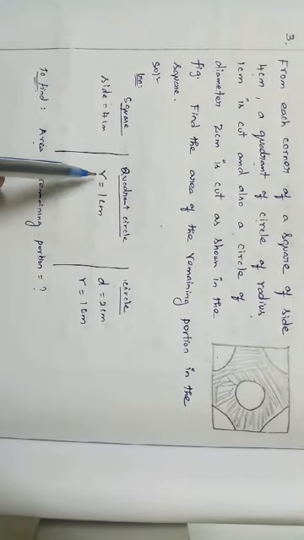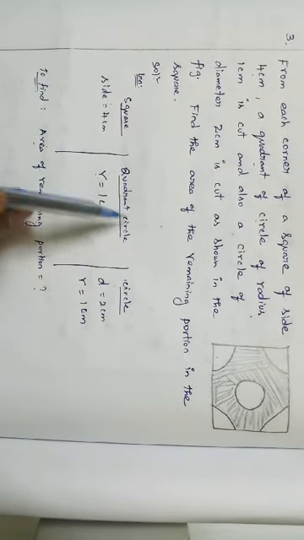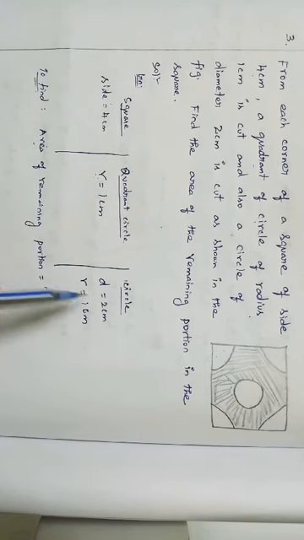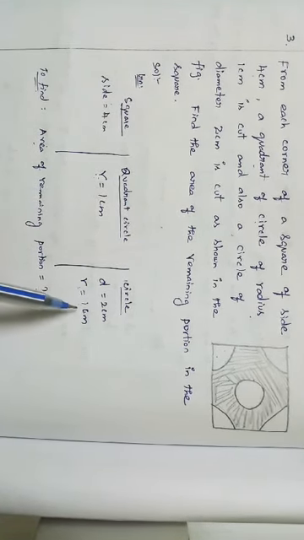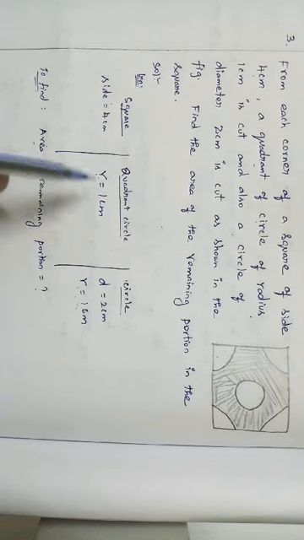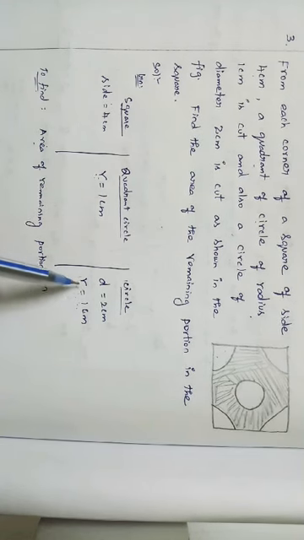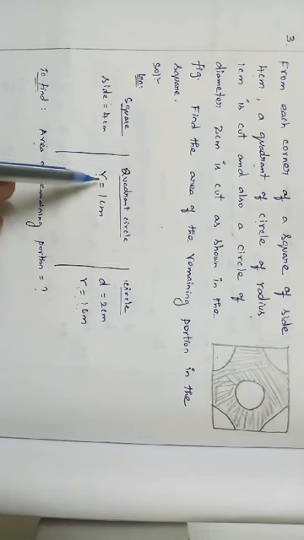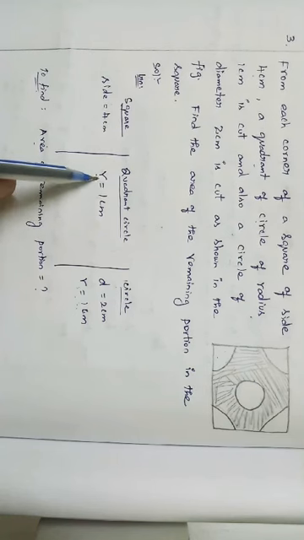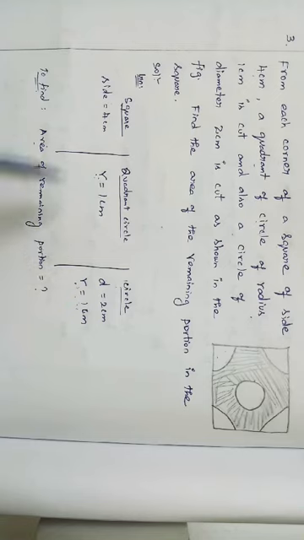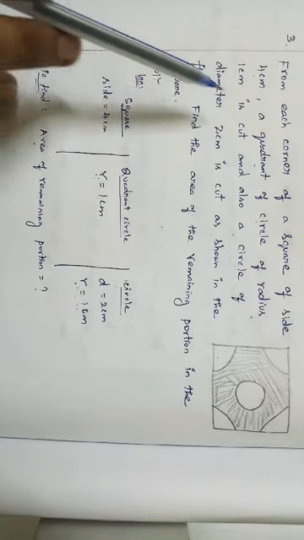So we can take R is equal to 1. Radius of quadrant circle you can take as R. Here radius of circle also you can take as R, right? Because both radius values are equal. If it is not equal, we want to differentiate with R1 and R2, right? R1 is nothing but radius of quadrant circle. R2 is nothing but radius of circle. We have to differentiate, that's very important. Here, both the radii are same, so I am taking R itself, right? That's all we are having in the given.